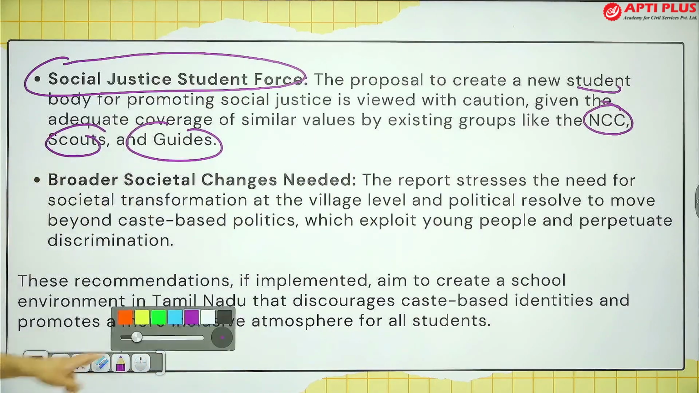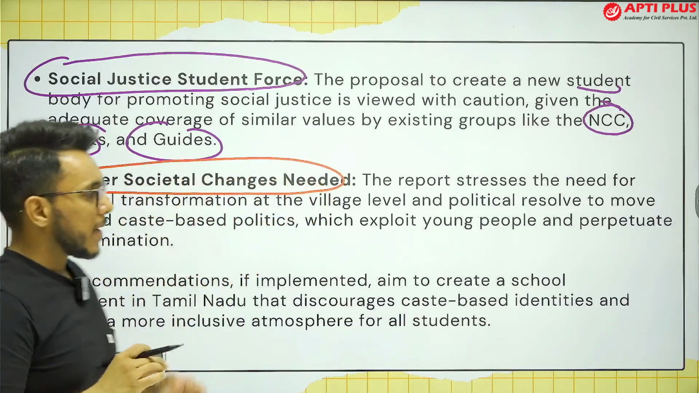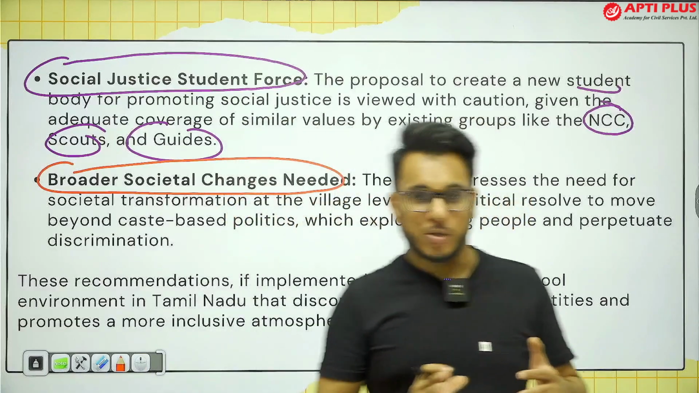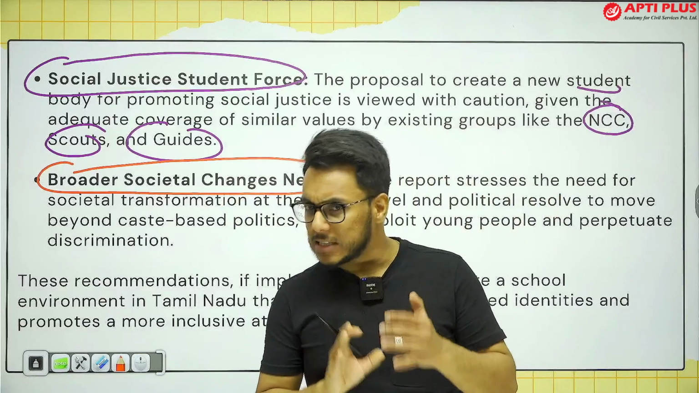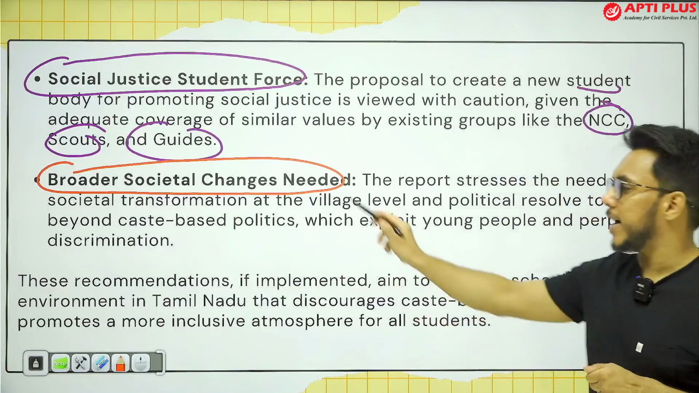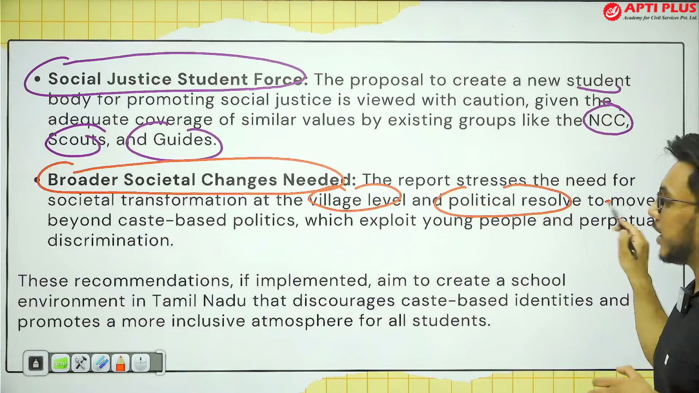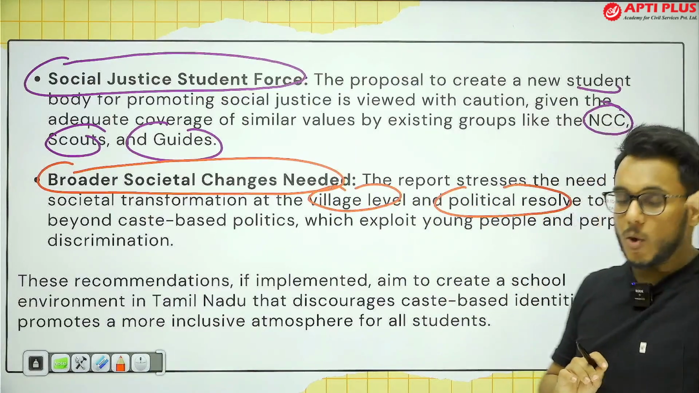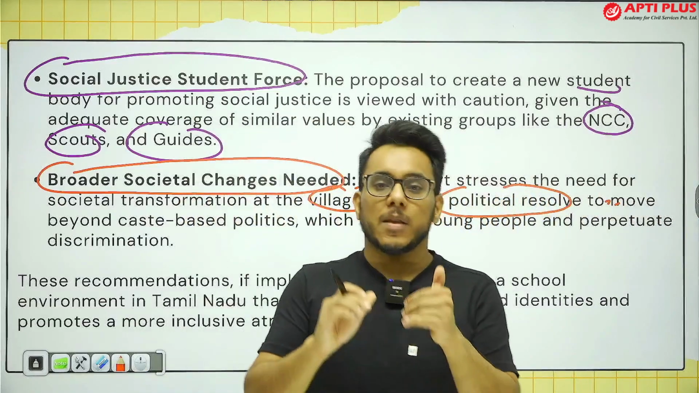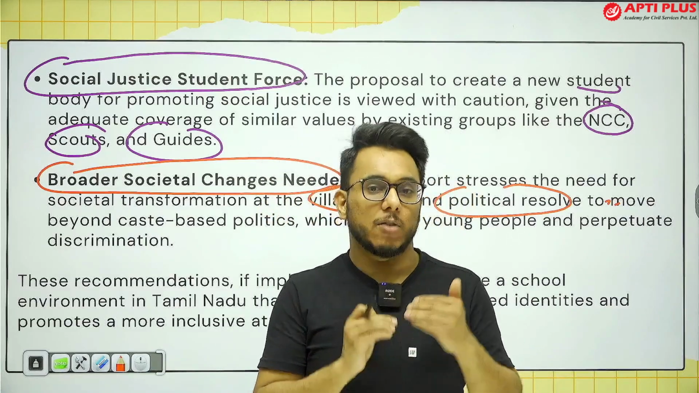Then finally, what is needed? We need to bring a broader societal level change also. If politicians and parents impart good values, then these instances of caste discrimination can get reduced. So we need to bring a societal transformation at the village level and at the political level. There needs to be political resolve that caste-based politics should not be used as a tool to divide society.